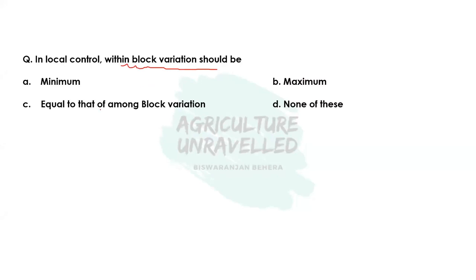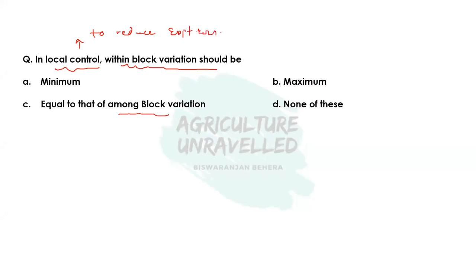Then coming to the next, that is in local control, within block variation should be minimum or maximum, or it should be equal to that of among block variation, or none of these. So to understand this question, we should first understand what is local control. So local control is a tool or principle or technique which is applied to reduce the experimental error. Okay, so the main purpose of local control is to reduce the experimental error.